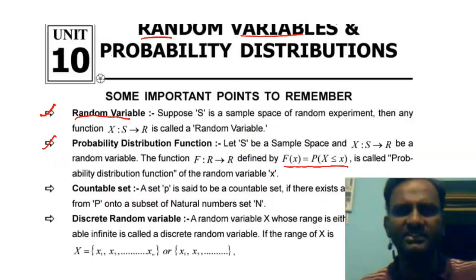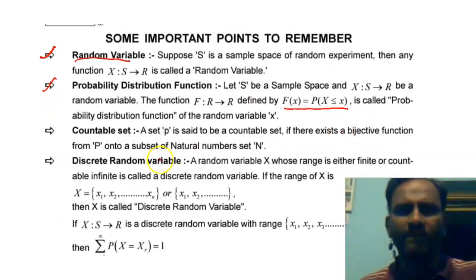Next definition is countable set. A set P is said to be countable if there exists an onto function from P onto a subset of the natural numbers set N. We can take countable in the sense that we can count the numbers in that set. Next definition is what?